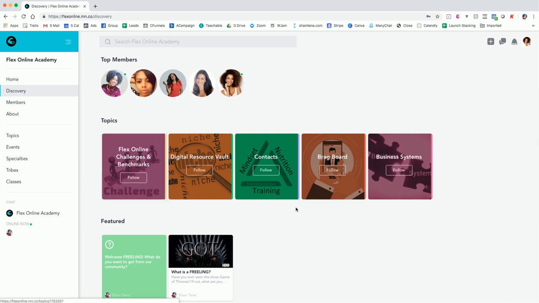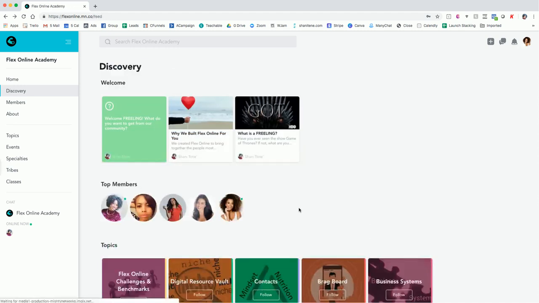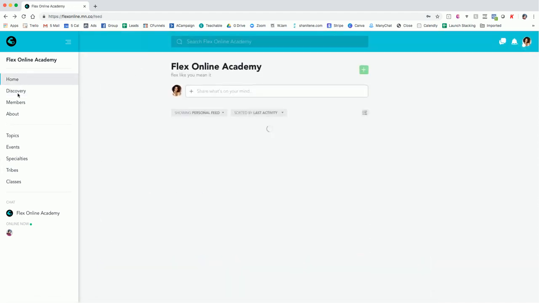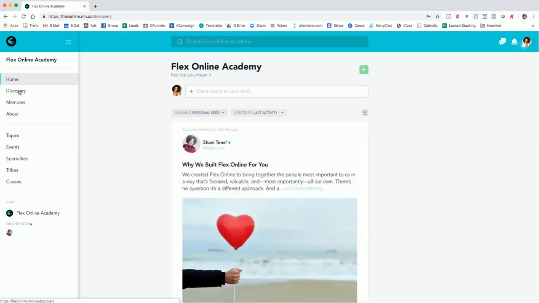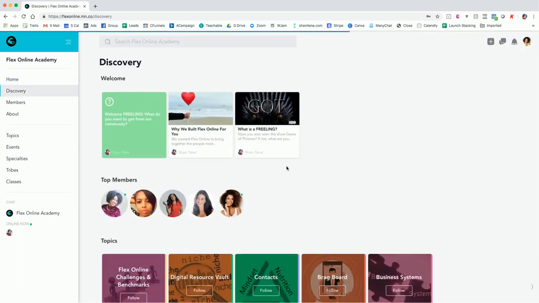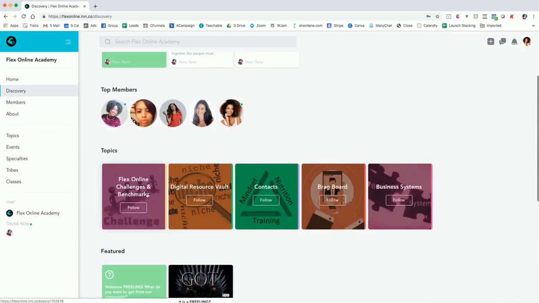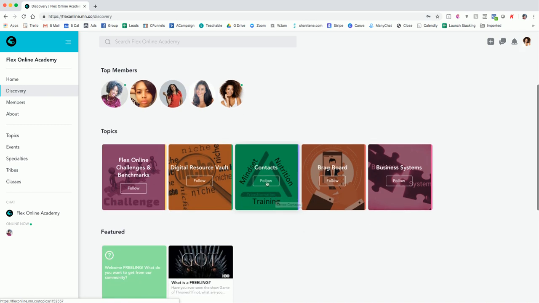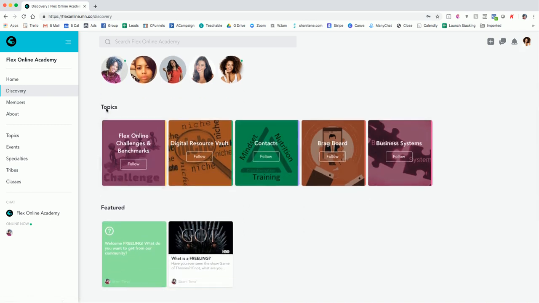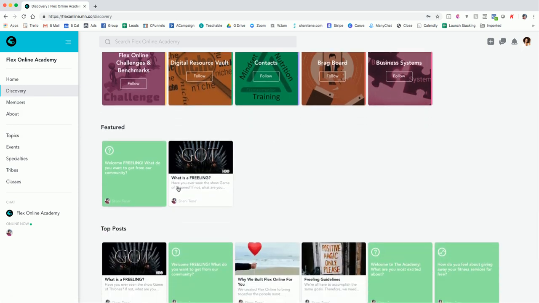Topics are going to be smaller, bite-sized conversations because obviously there's so much going on with building a business. We have broken this down into, whoops, didn't mean to press that. I'm going to go back into Discovery. We have broken it down into bite-sized sections, so you can look at various topics, challenges, resource vault. If we have different contacts, maybe you need a web designer, that could be listed under contacts. We're going to go more into topics when we get to it over here, but here's easy access on the Discovery. I'll have featured posts.